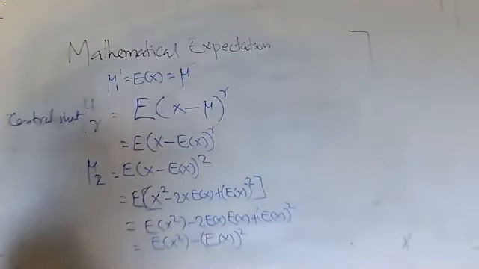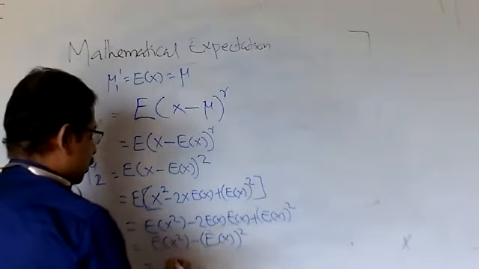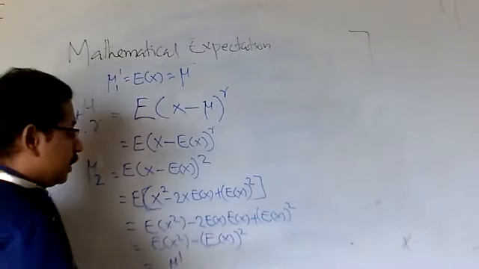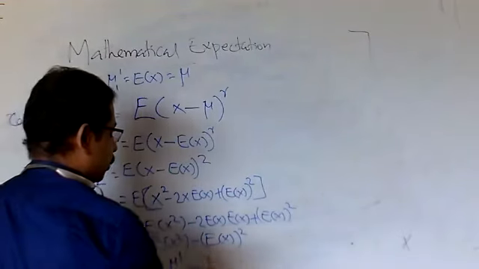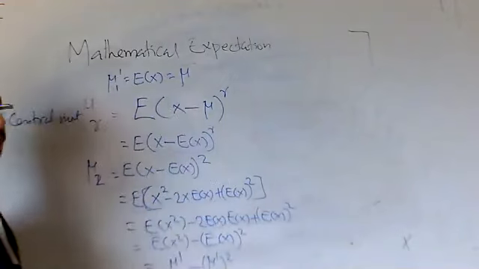Or this can be written as: what is the expectation of x square in terms of raw moments? It is mu2 dash. What is the expectation of x? It is mu1 dash. So mu2 dash minus mu1 dash squared. This is called